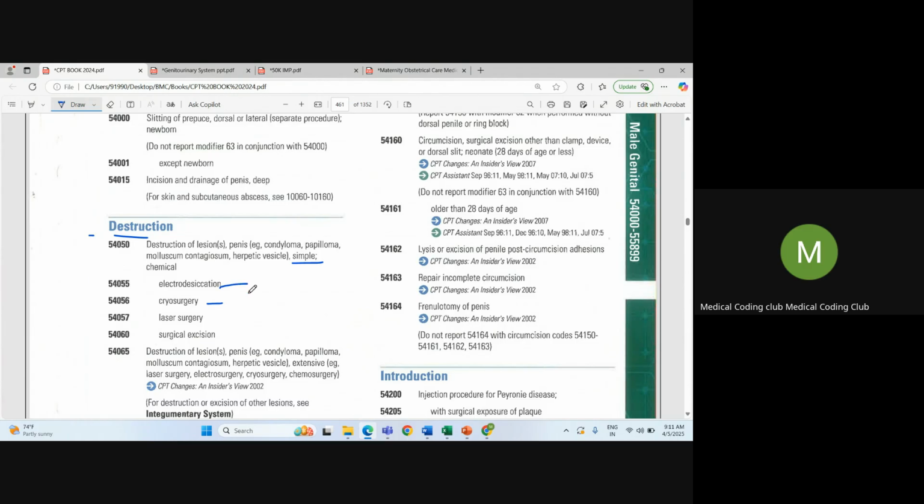Cryosurgery, electrodissection, laser surgery, or surgical excision. Likewise, we have to check the method and assign the code. They asked one question regarding laser surgery. The answer should be 54057. Simple destruction of lesion from penis using laser surgery means you will put 54057. And if it is extensive, which is nothing but a little more complicated procedure, this goes with 54065. Destruction is important.